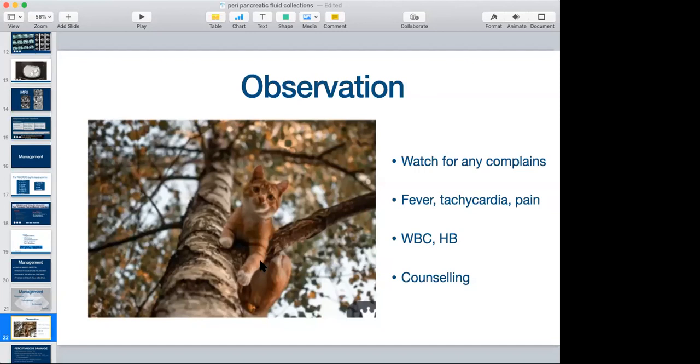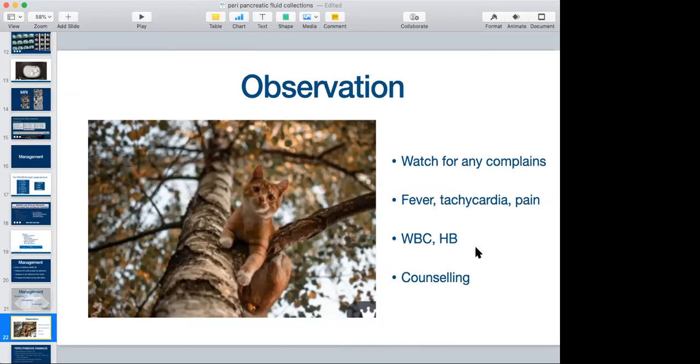Observation, we should have a very close eye on the patient. We should watch whether he has developed any new complaint, like failure to thrive. His oral intake is inadequate, or he is not able to take orally at all. Whether he has developed any fever, any drop in hemoglobin, or is feeling giddiness, which may indicate hemorrhage. So observation of symptoms is important.